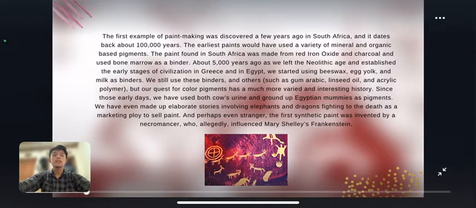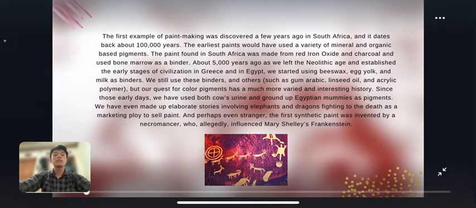About 5,000 years ago, as we left the Neolithic age and established the early stages of civilization in Greece and in Egypt, we started to use beeswax, egg yolk, and milk as binders. We still use these binders and others such as gum arabic, linseed oil, and acrylic polymer. But our case for color pigment has a much more varied and interesting history.